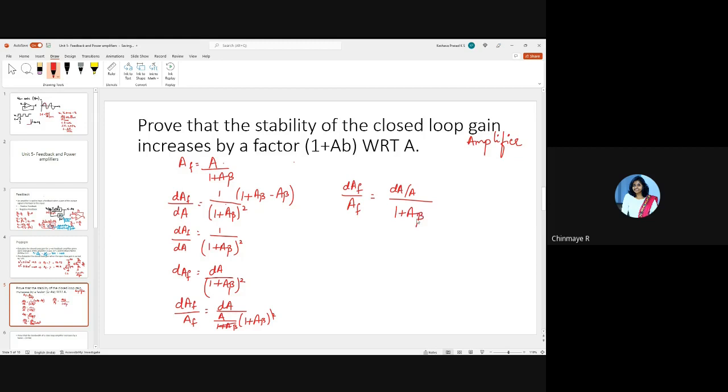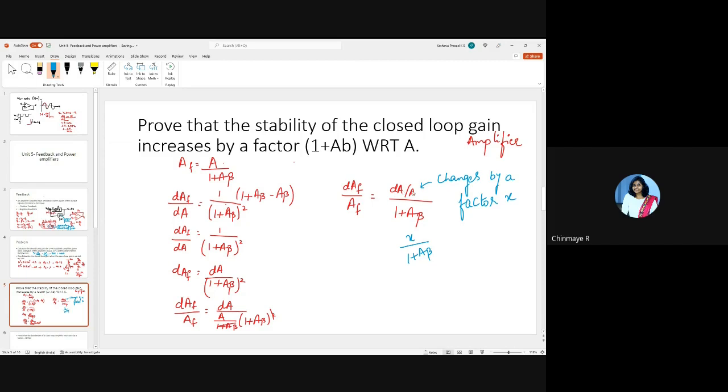Correct? So what does this say basically? The change of the closed loop gain is DAF with respect to AF, and the change in the open loop gain is DA with respect to A. So this says that if DA by A changes by some factor X, then the change in the closed loop gain is X by 1 plus A beta, which is very, very small.